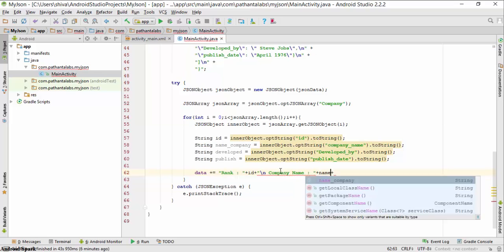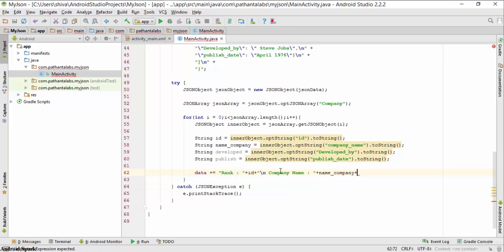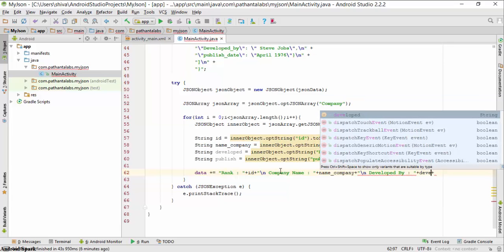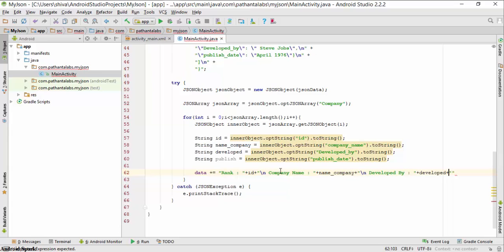I will also give backslash n for the next line, and the third one is developed by, and I give the variable name as developed, backslash n, and the last one is publish date, and I give the variable as publish.